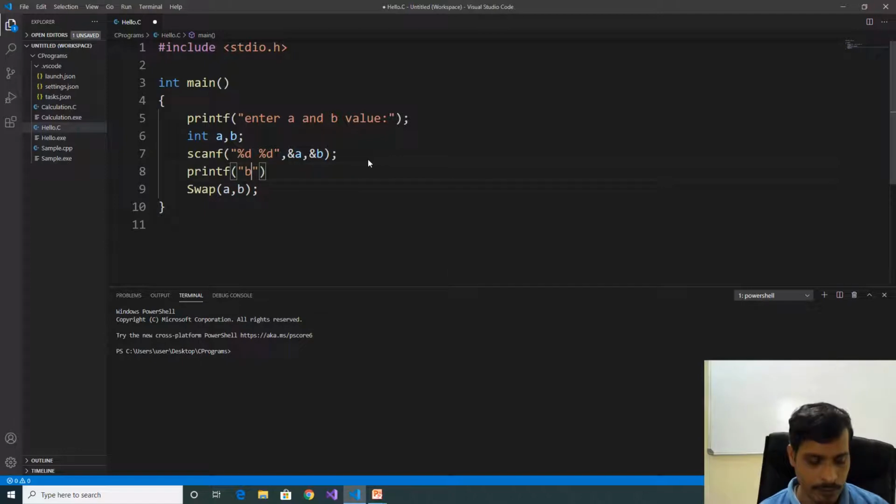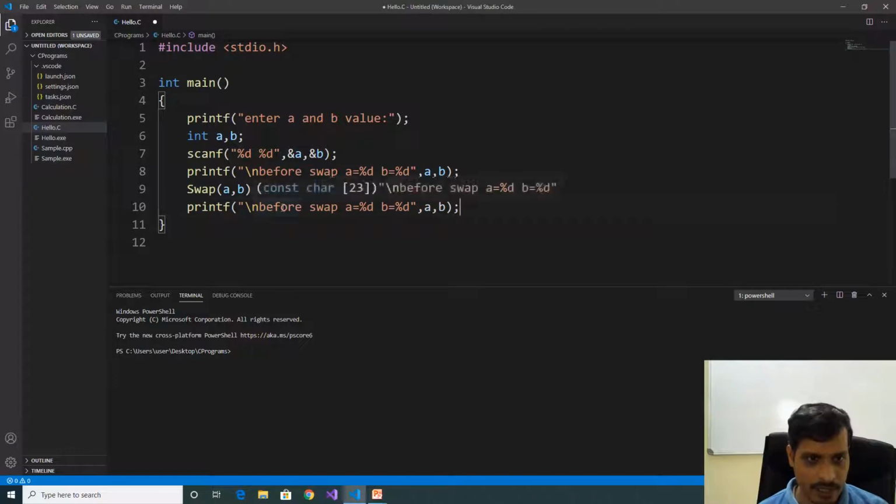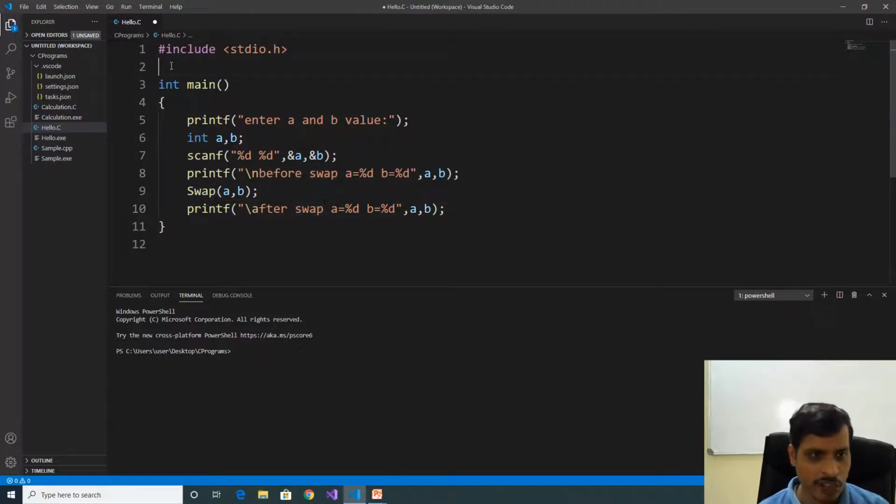Printf before swap, A equal to %d, B equal to %d, comma A comma B, with a \n. Copy this statement and paste here after swap. We need to invoke the swap function. We implement the swap function, void swap. Declare two parameters, int A, int B.